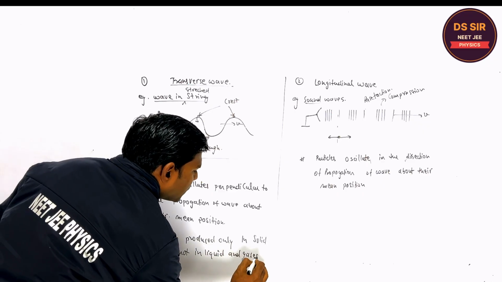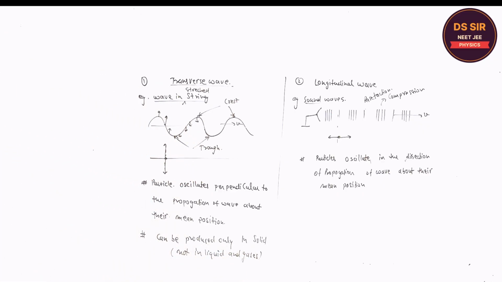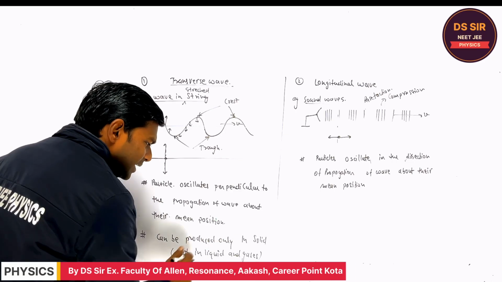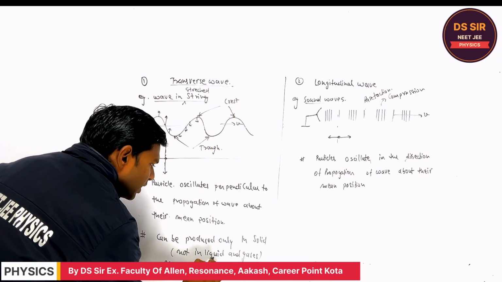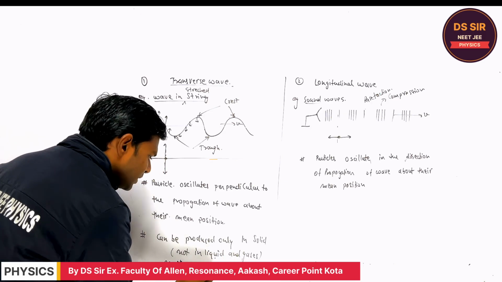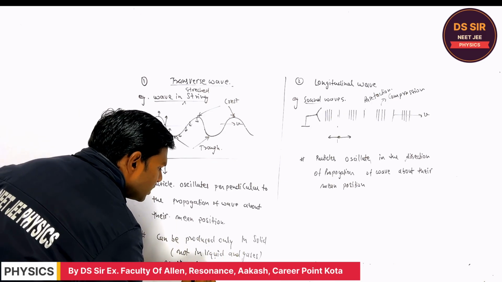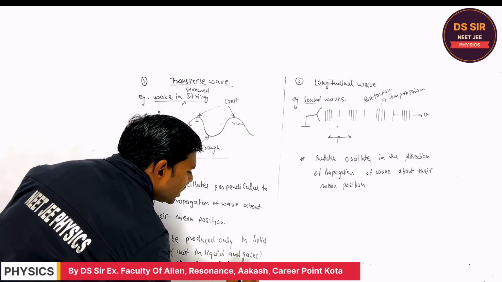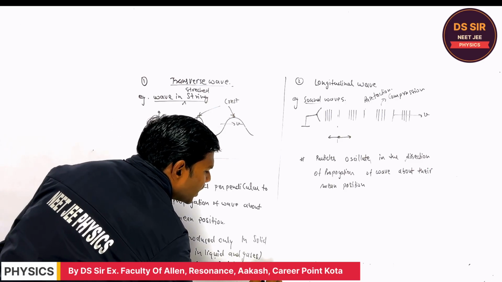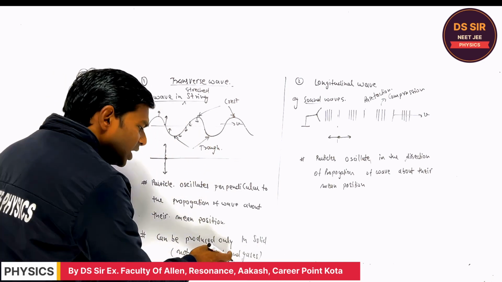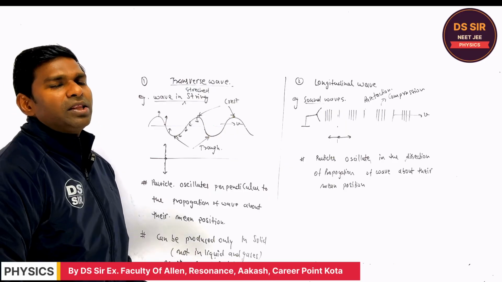The transverse wave cannot be produced in liquids and gases, since they cannot sustain the shearing strain. What does it mean? The shearing strain cannot be produced in liquids and gases.